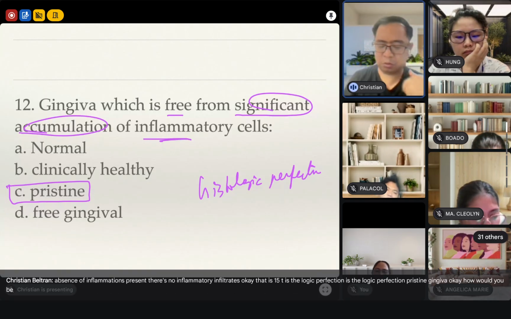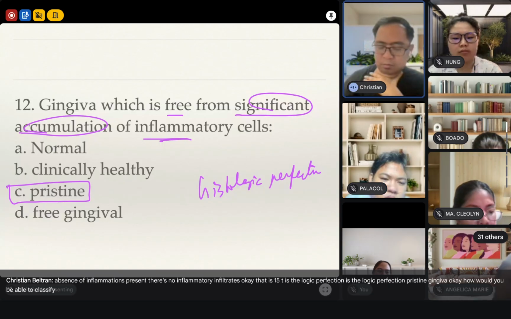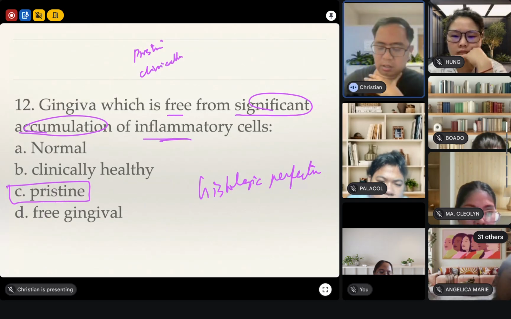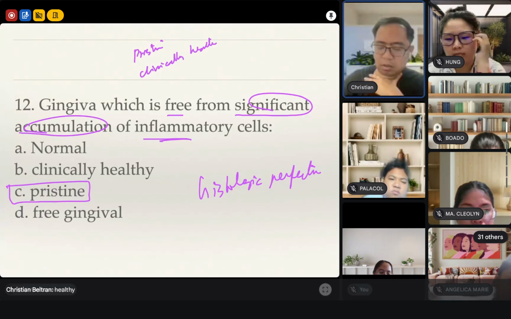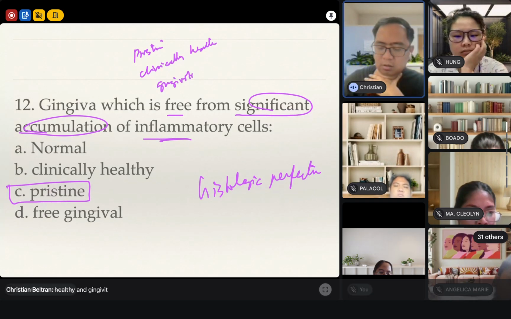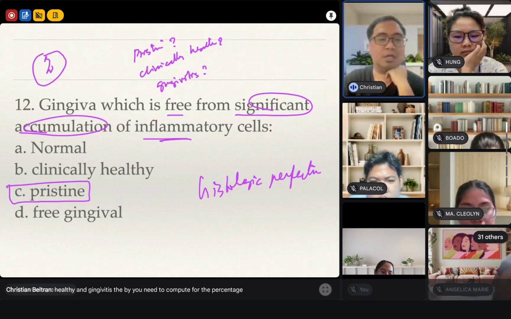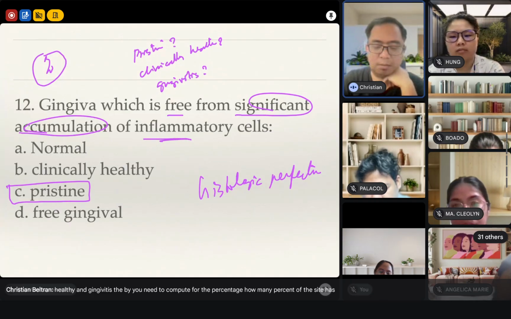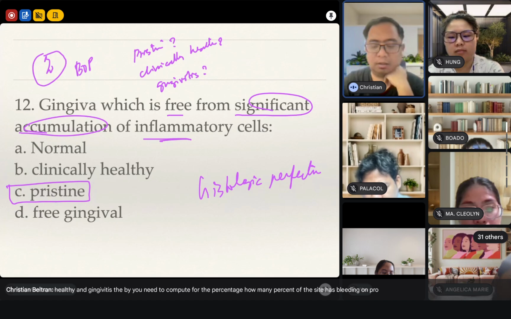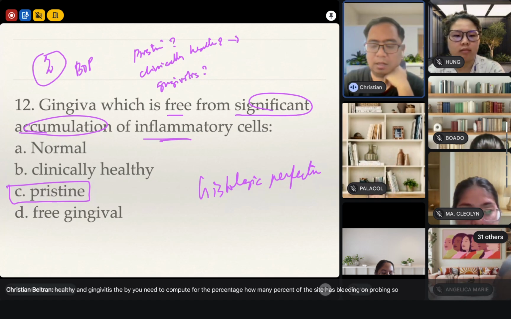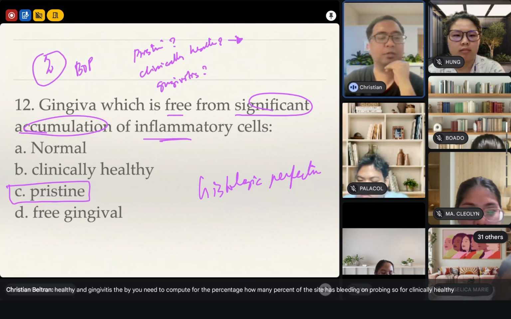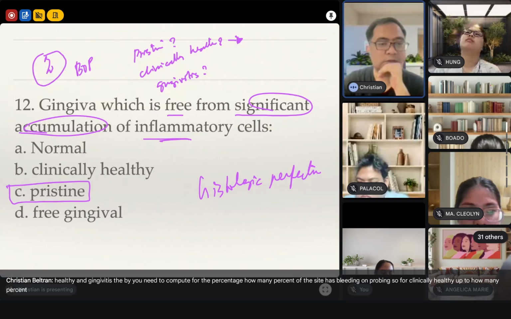How would you be able to classify pristine, clinically healthy, and gingivitis? Diba you need to compute for the percentage? How many percent of the site has bleeding on probing? So for clinically healthy, up to how many percent dapat?